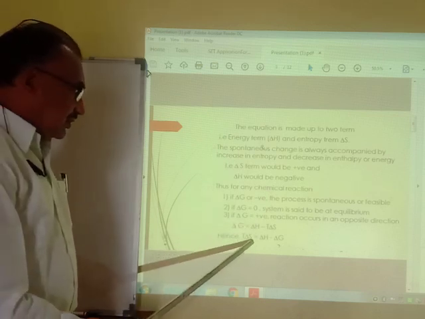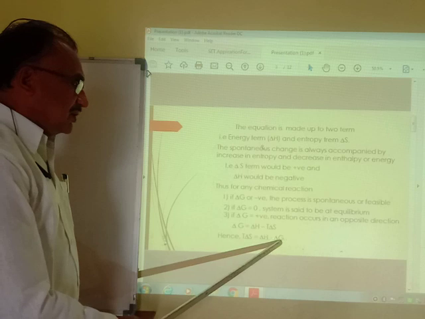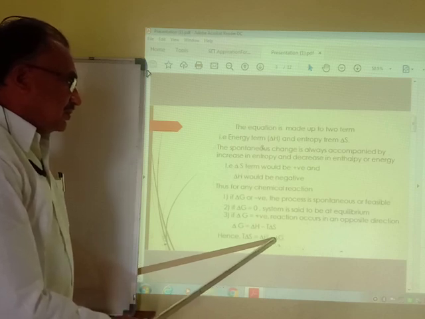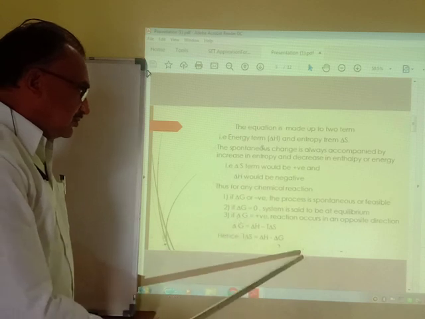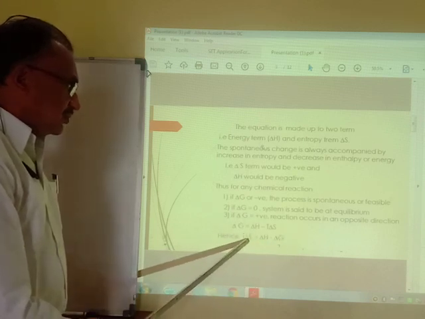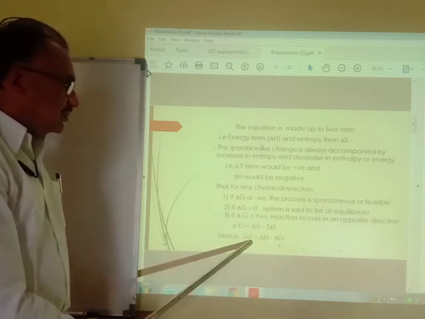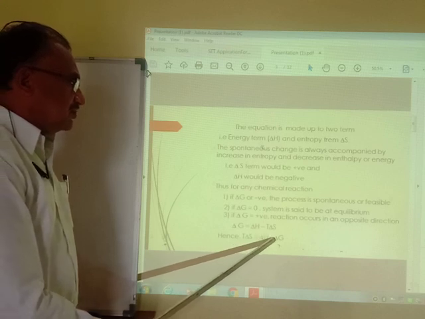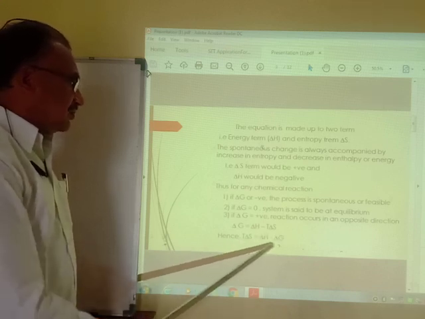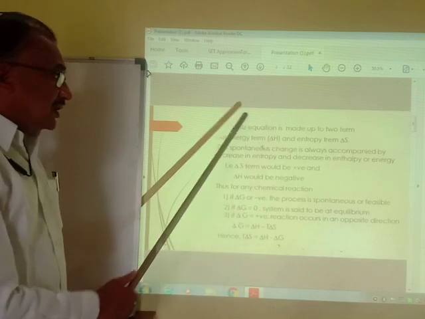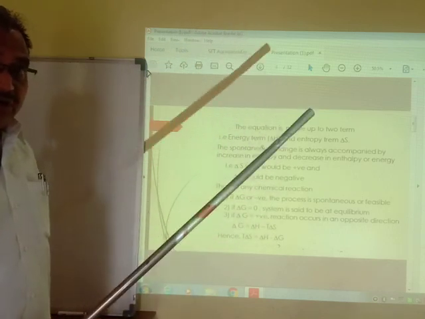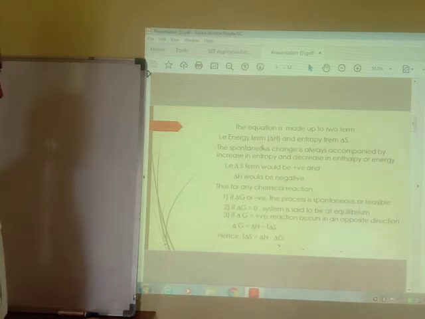Hence T delta S is equal to delta H minus delta G. Here we take this term on the LHS and delta G on the RHS, and therefore the equation comes out to be T delta S equals delta H minus delta G. With the help of this equation, we can explain whether the reaction is spontaneous or non-spontaneous.